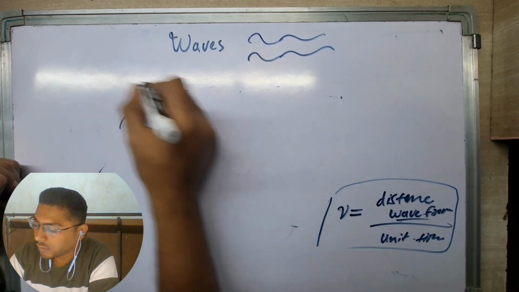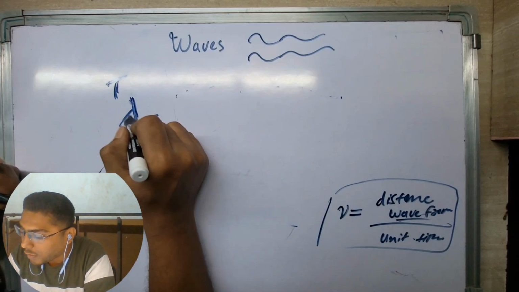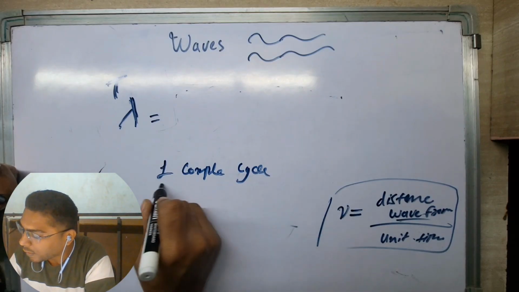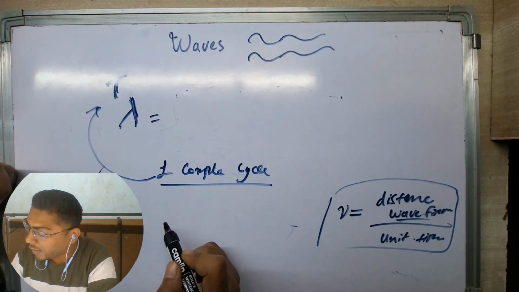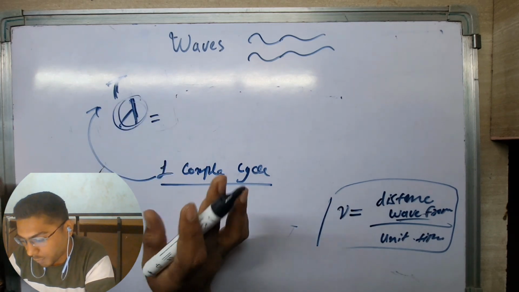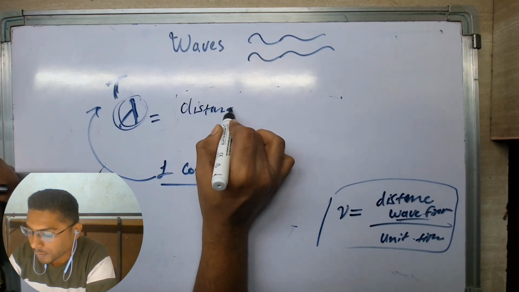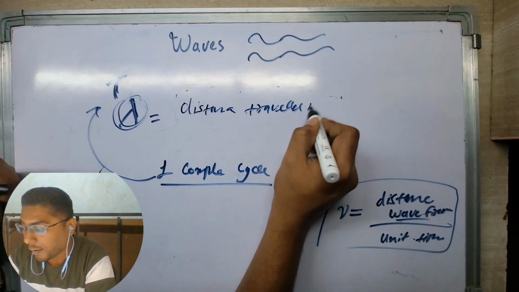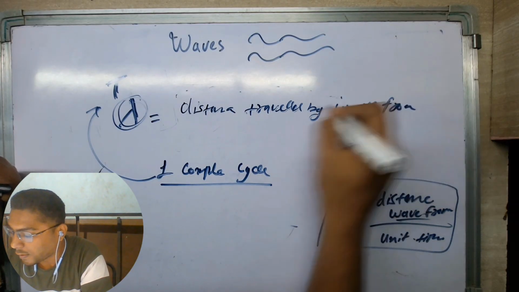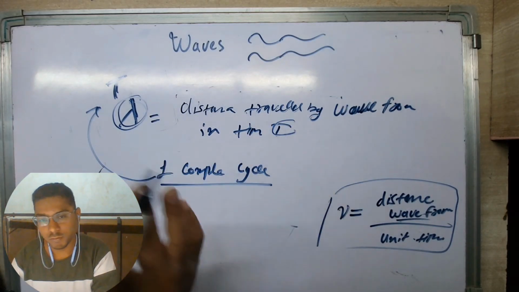For a wave which has time period t, time period is actually the unit time for this wave, meaning for one complete cycle the wave would take time t, and in that time the wavefront would travel lambda distance. Getting my point? So lambda is the distance traveled by the wavefront in time t, which is the unit time for this wave.